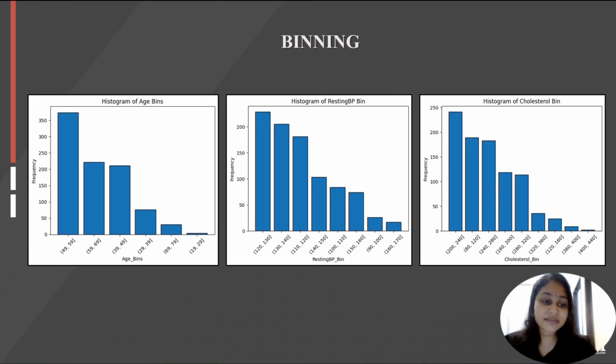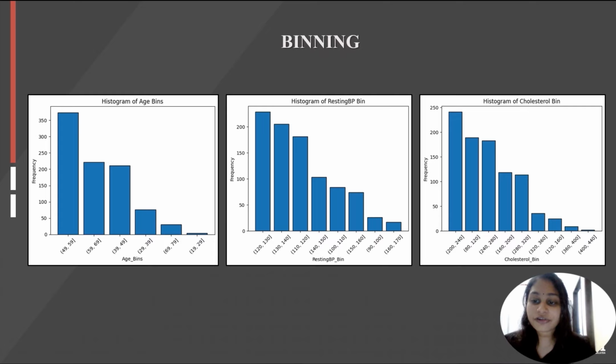In age, we can see that there are more than 350 people involved at the age from 49 to 59 as patients. For resting blood pressure, we can see that more than 200 people have a resting blood pressure from 120 to 130, which is considered as a hypertensive crisis. There are no people in the healthy range because everyone has a resting blood pressure of more than 80. Therefore, everyone falls under the hypertension stage.